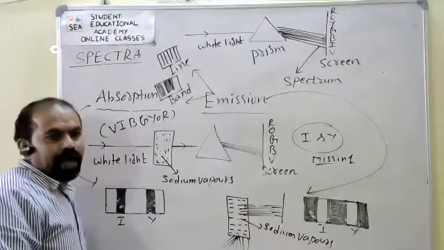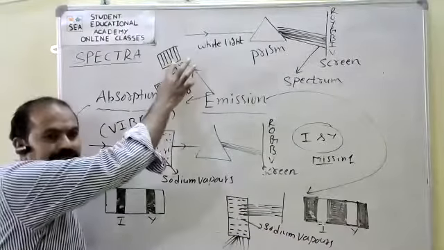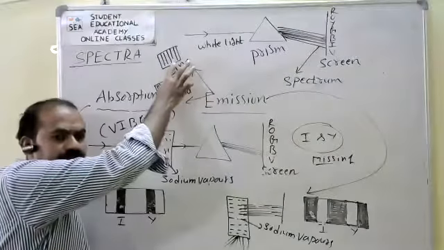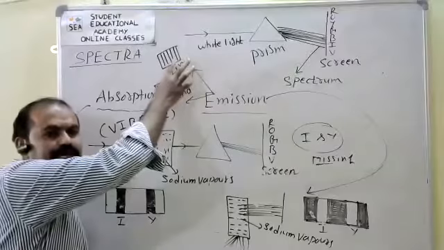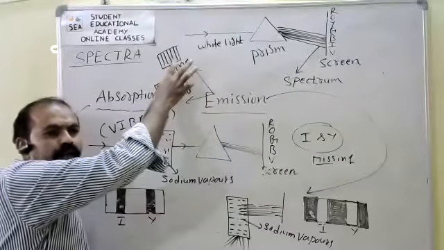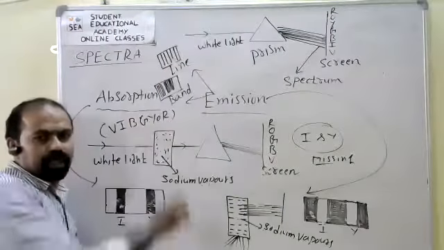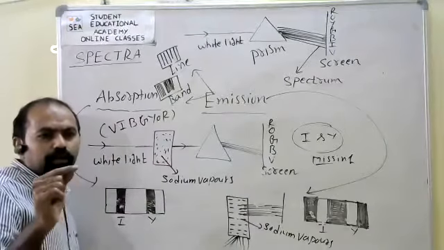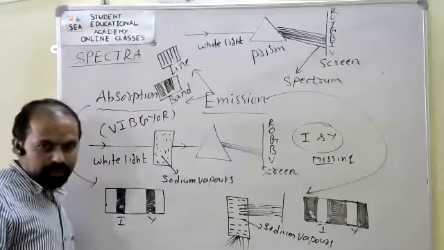Line spectrum is given by inert gases, metal vapors and atoms. But band spectrum is given by hot metals and molecules.